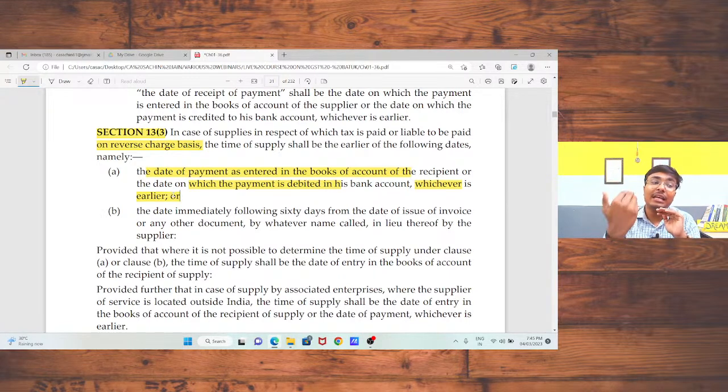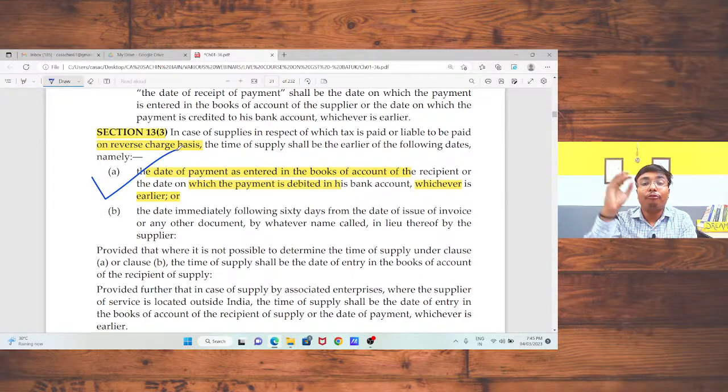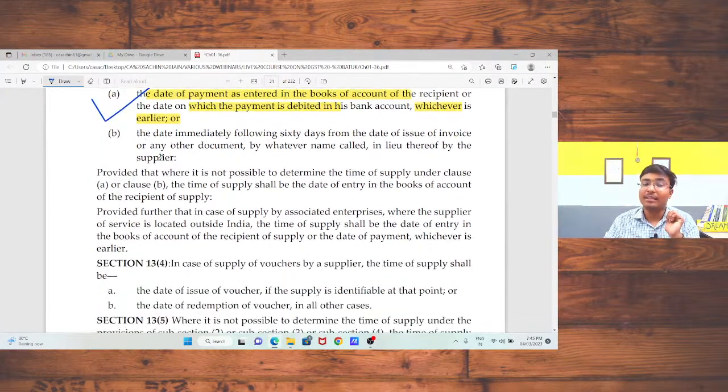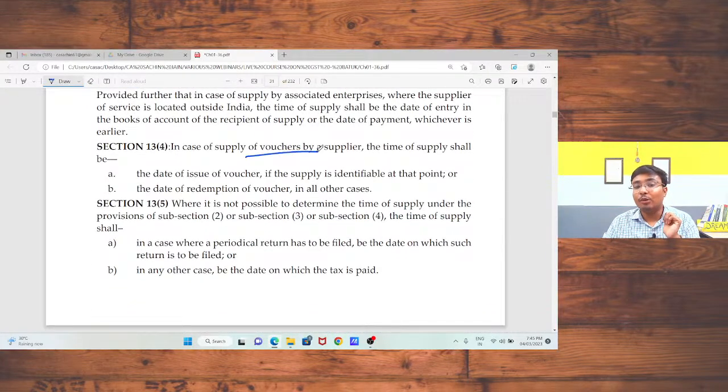Second, if you are not able to decide the time of supply from this, in that case 60 days from the date of issue of your invoice will be considered your time of supply. So in case of goods there is a time limit of 30 days, but in case of services there is a timeline of 60 days. Is that okay, sir? Now, in case of voucher, the same provision will apply if you got any voucher related to services. If the service is identifiable, the time of supply will be the issue date, and if it is not identifiable, your redemption date will be your time of supply.